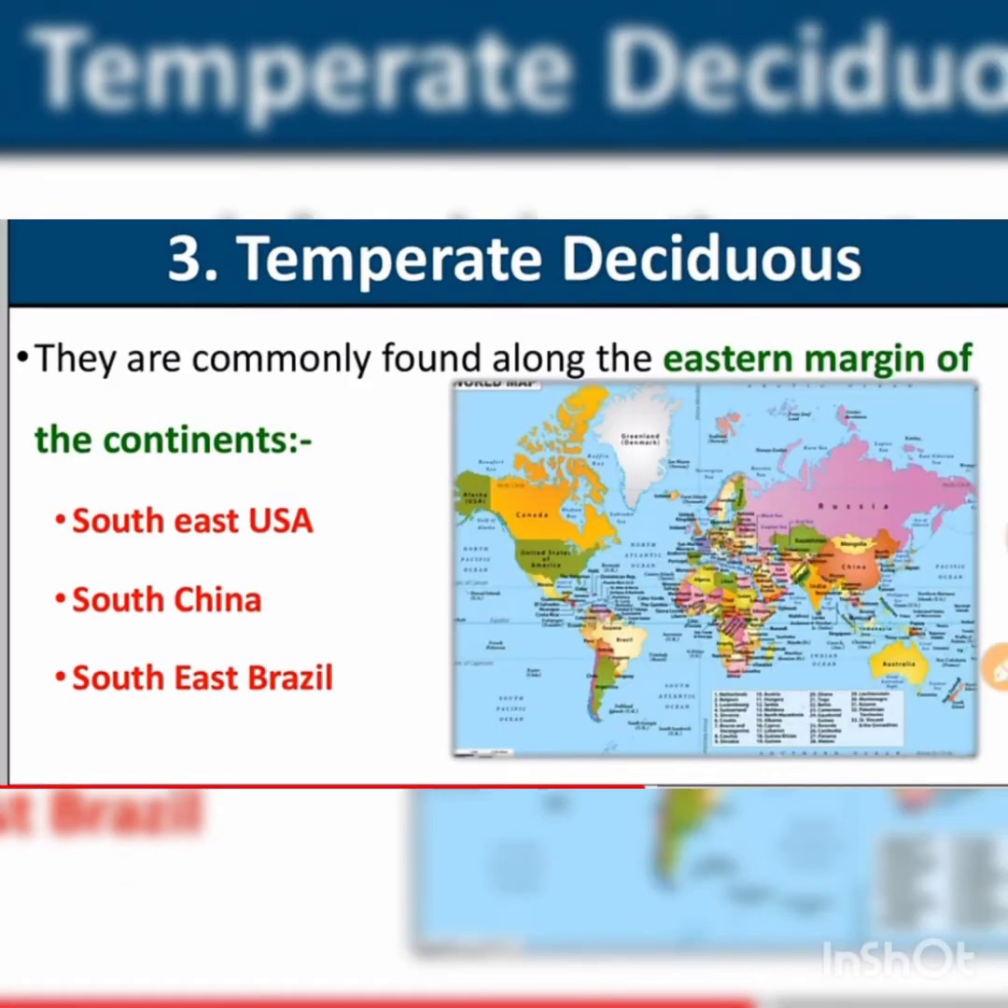Temperate deciduous forest. Temperate deciduous forests are found in the northeastern part of USA, China, New Zealand, Chile, and also in the coastal region of Western Europe. They shed their leaves in the dry season. The common trees are oak, ash, and the like. Deer and foxes are the animals commonly found here.